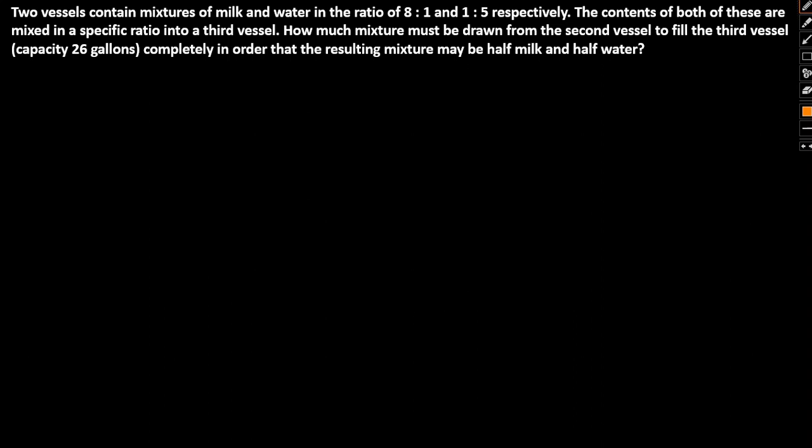So the question is, two vessels contain a mixture of milk and water in the ratio 8 is to 1 and 1 is to 5 respectively. The contents of both of these are mixed in a specific ratio into a third vessel. How much mixture must be drawn from the second vessel to fill the third vessel, capacity being 26 gallons completely, in order that the resulting mixture be half milk and half water?